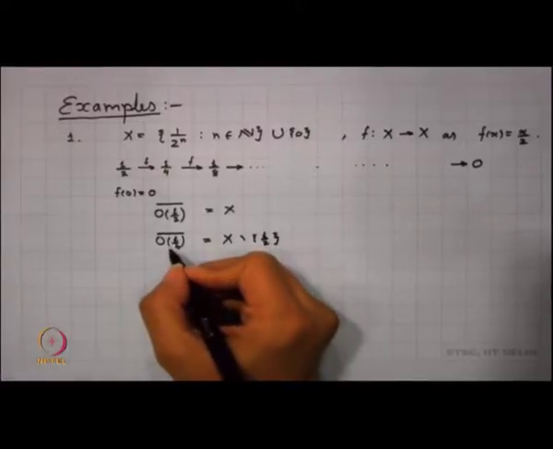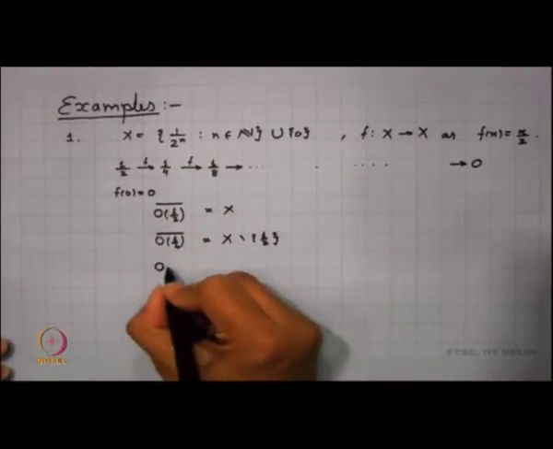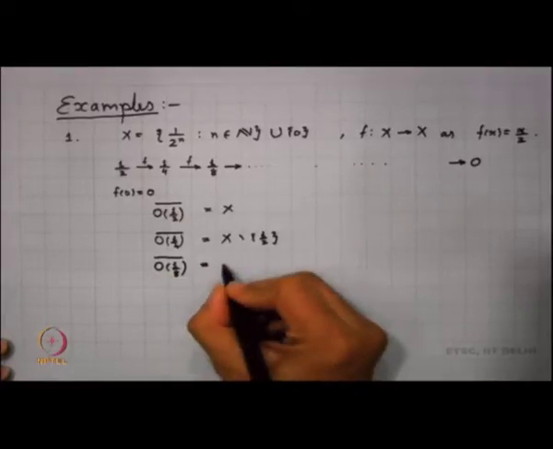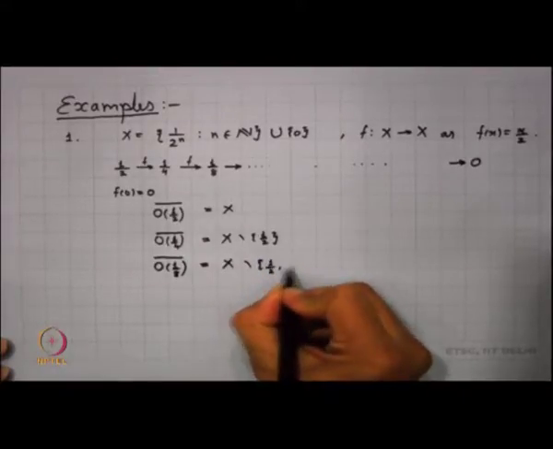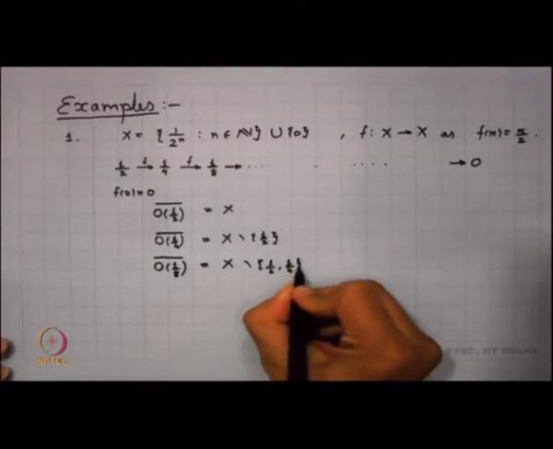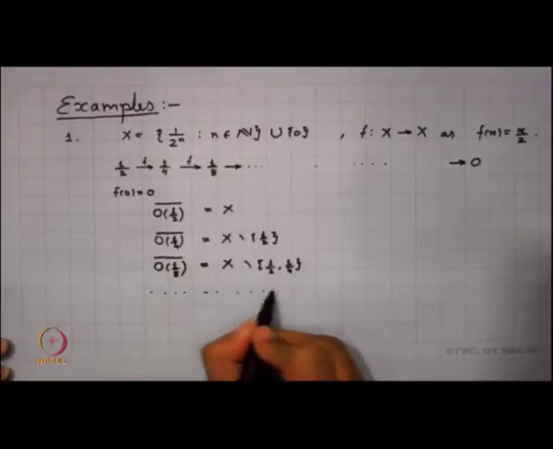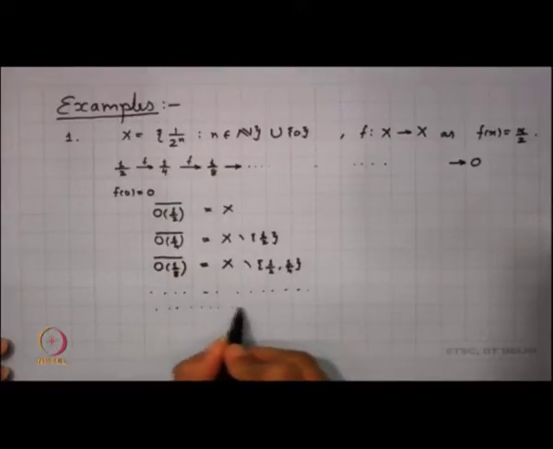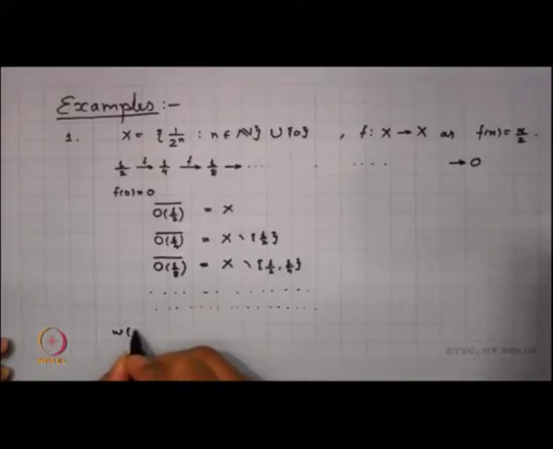Now, if I look into f square of 1 by 2, that happens to be 1 by 8. If I look into the orbit closure of 1 by 8, I basically retrieve the whole of X except for 2 points, 1 by 2 and 1 by 4. I can continue in this manner, finding the orbit closures of all points in the orbit of 1 by 2. Ultimately, what I get is the limit set of half.